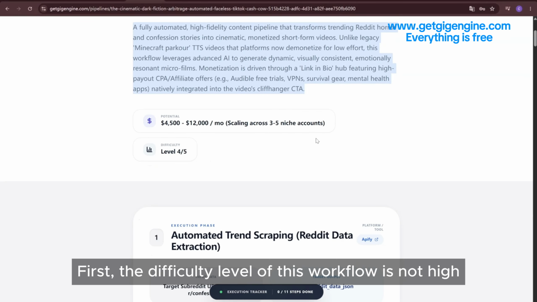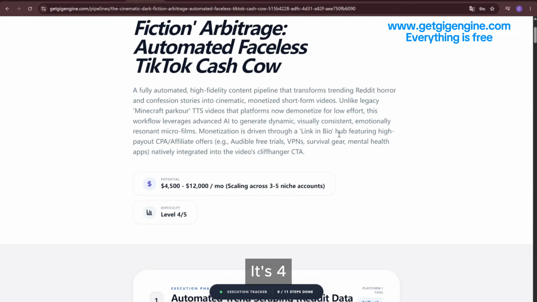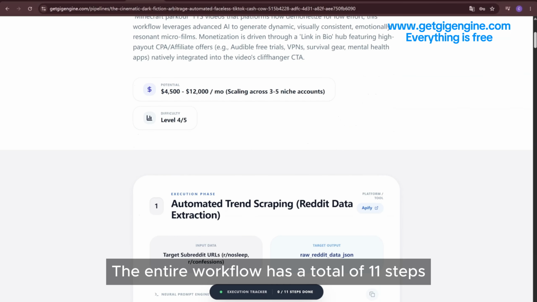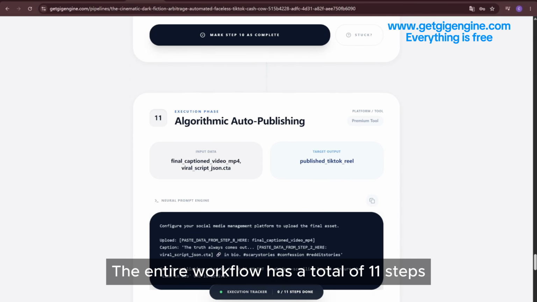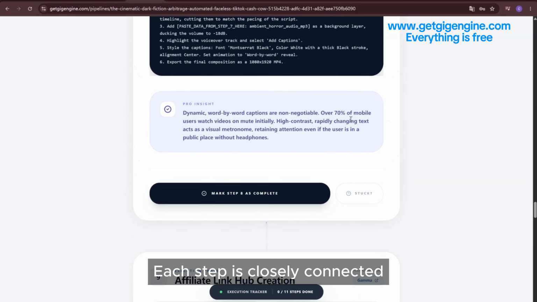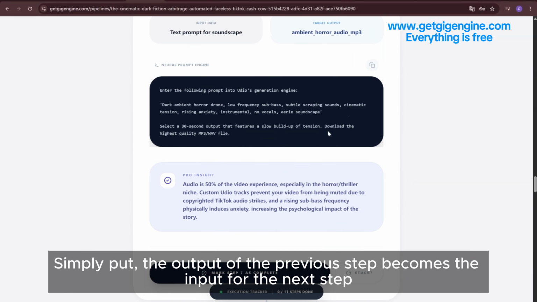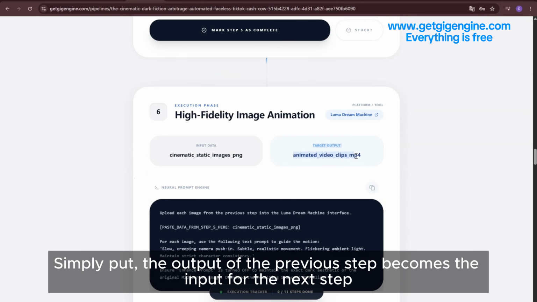First, the difficulty level of this workflow is not high. It's 4. The entire workflow has a total of 11 steps. Each step is closely connected. Simply put, the output of the previous step becomes the input for the next step.